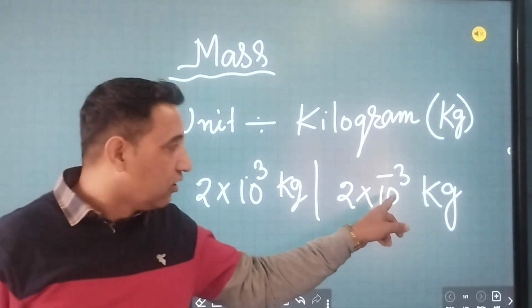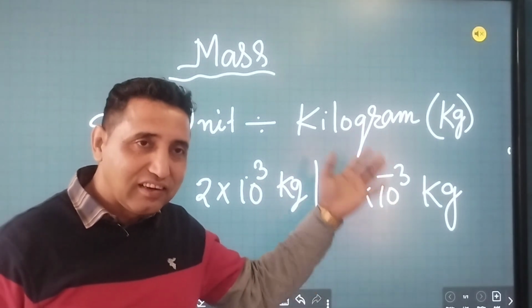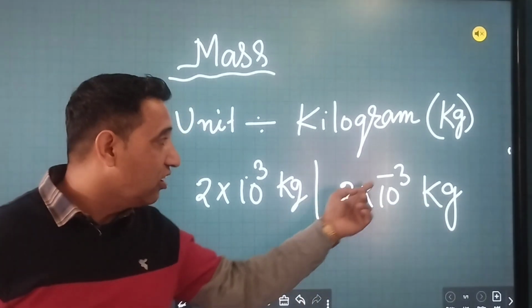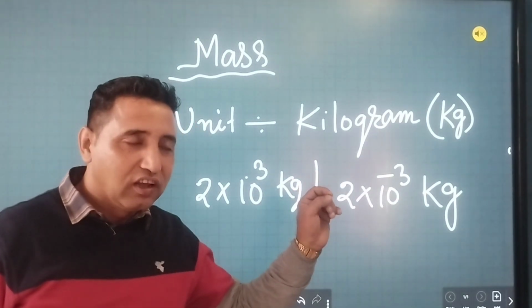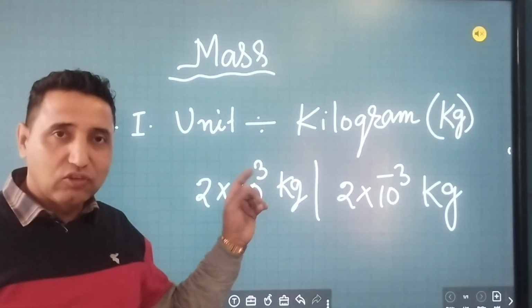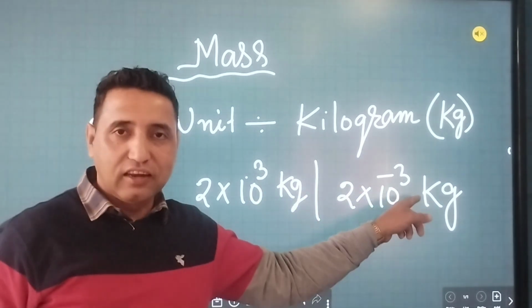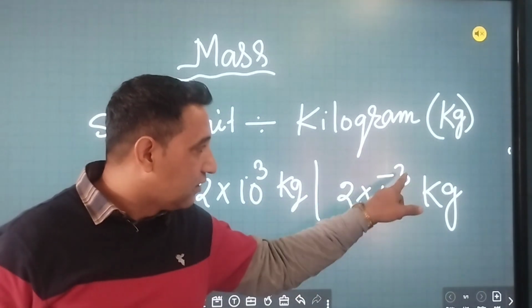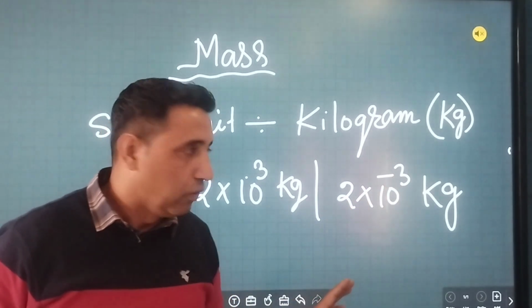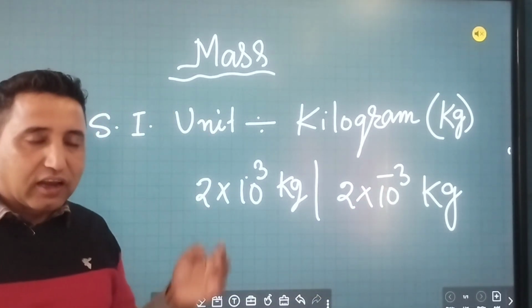If you see the power of 10 negative, it means the object is lesser than 1 kg. How much less depends on the number. Is that clear?